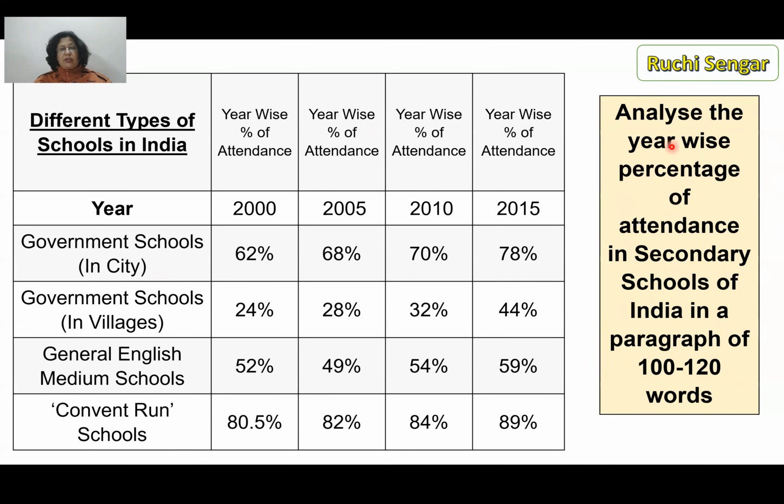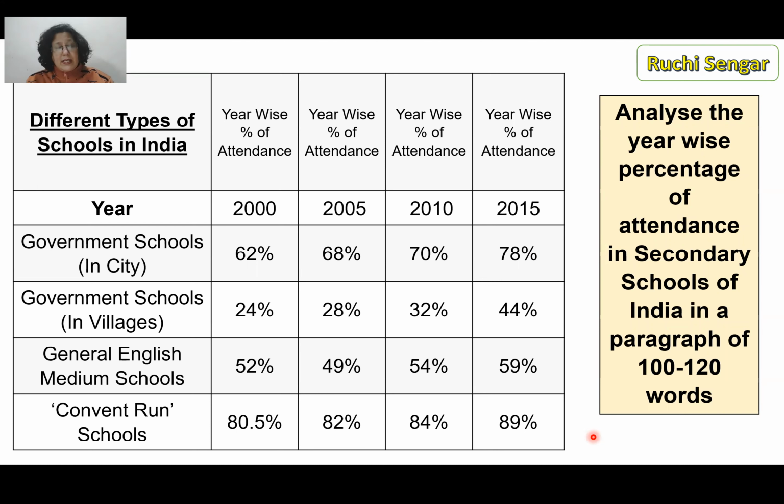You read aloud the question for them. Analyze the year-wise percentage of attendance in secondary schools of India in a paragraph of 120 words. So we will have years, we will have percentages, and we know that this is the attendance, right? In secondary schools of India, so there are going to be several schools. Okay, please remember, you have to break it into little pieces for your children, right?